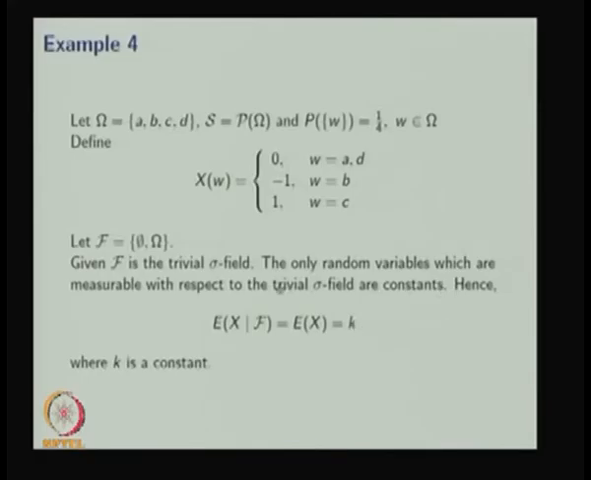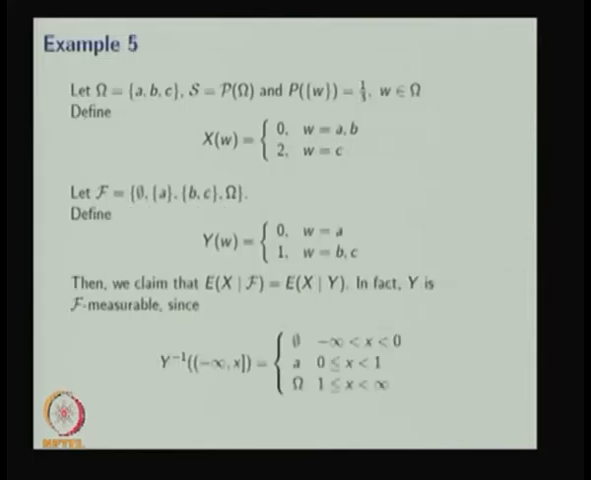So the conclusion is, whenever the sigma field is a trivial one, the conditional expectation over the trivial sigma field is a constant, and that constant is the same as the expectation of X, because it is no more a random variable.